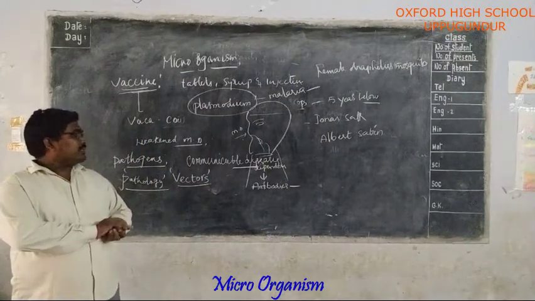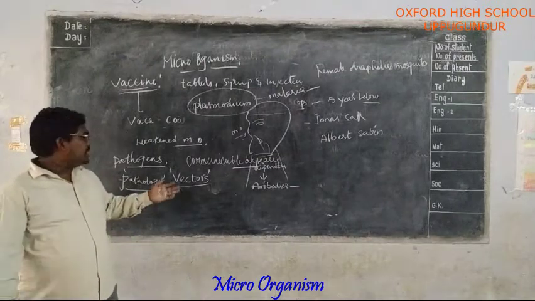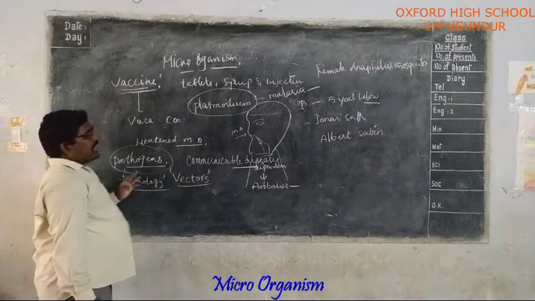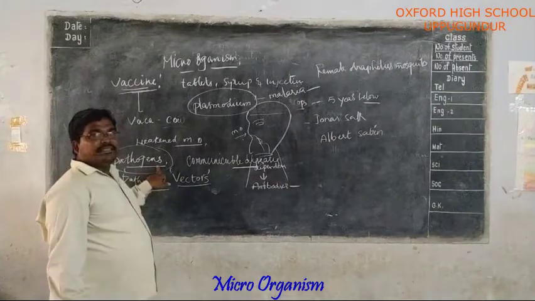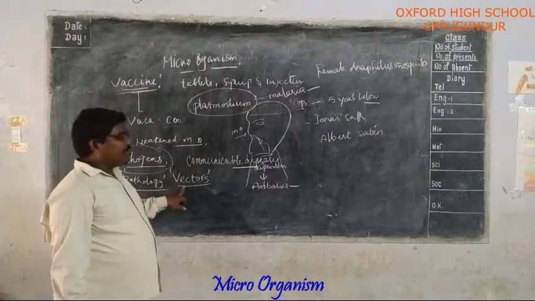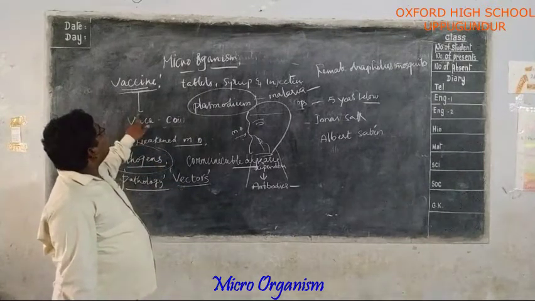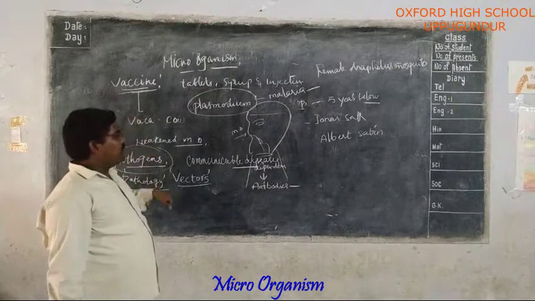Okay? Up to now we discussed three important points. The disease causing microorganisms are called pathogens. The insects or animals which carry these diseases are called vectors. And the vaccine. We discussed about this.